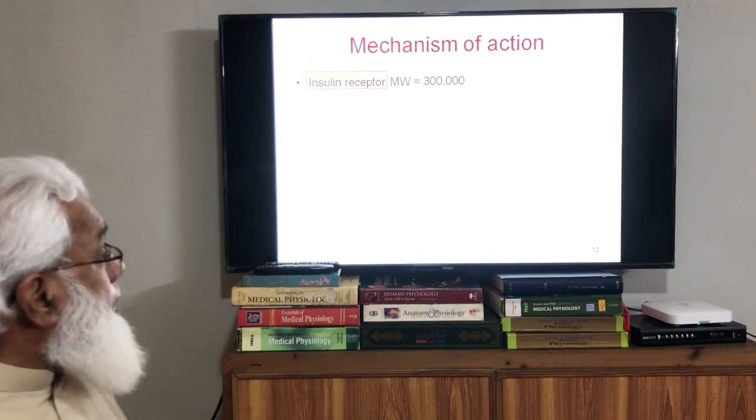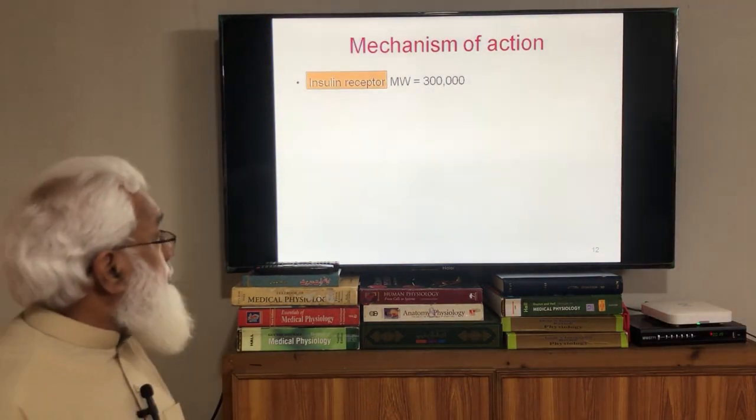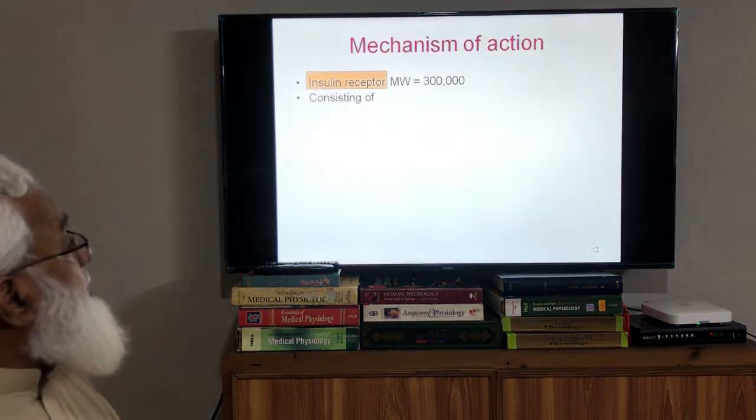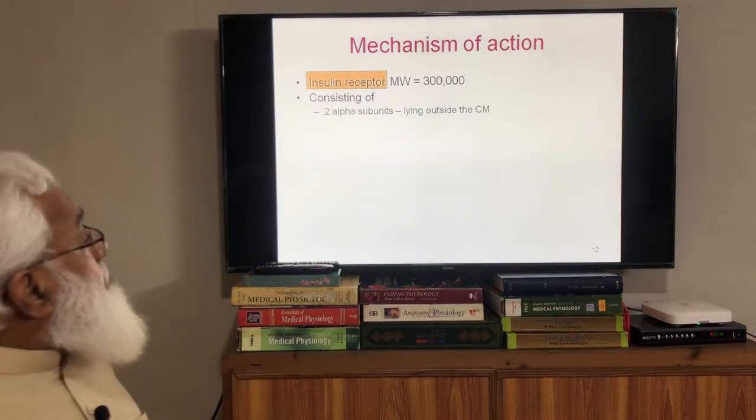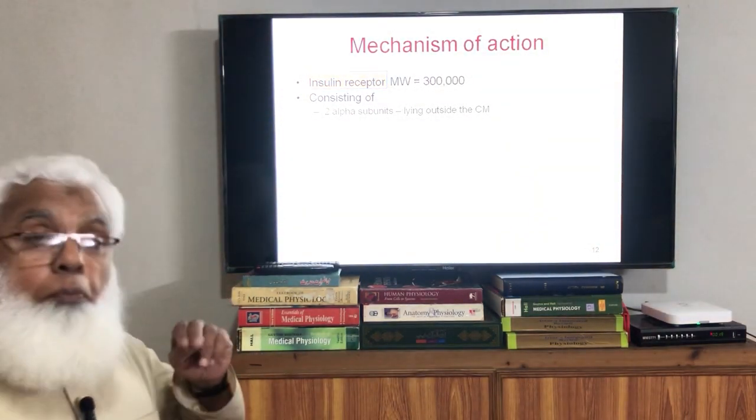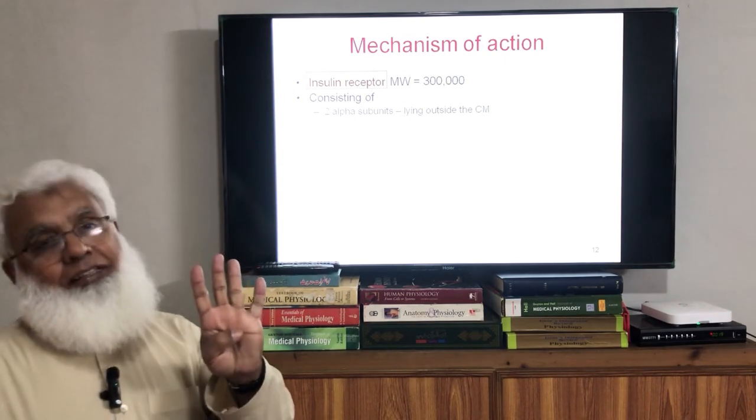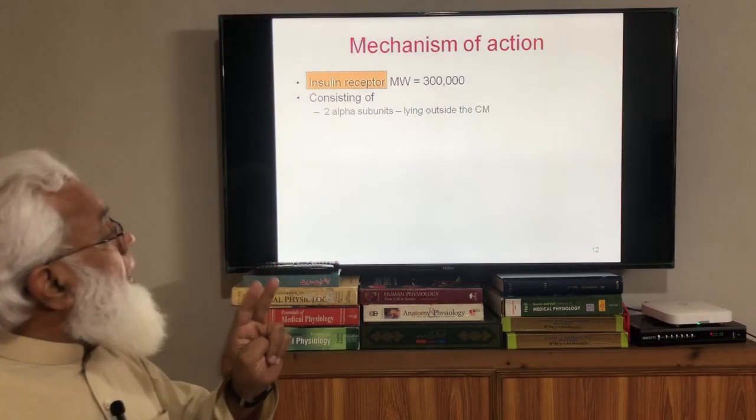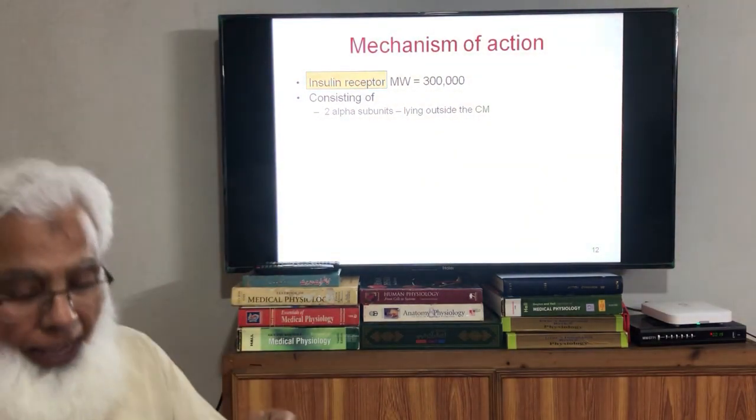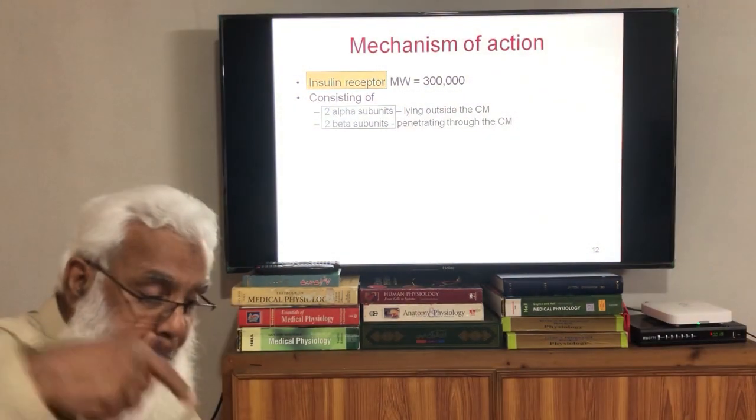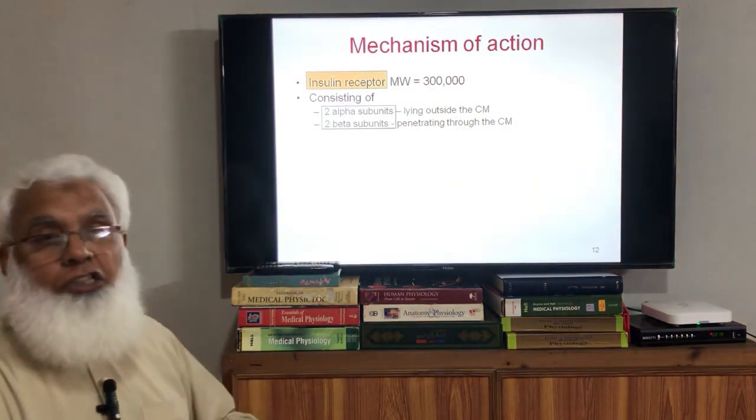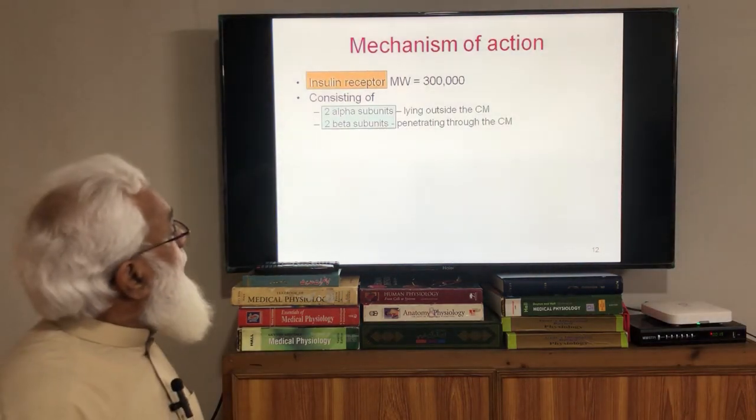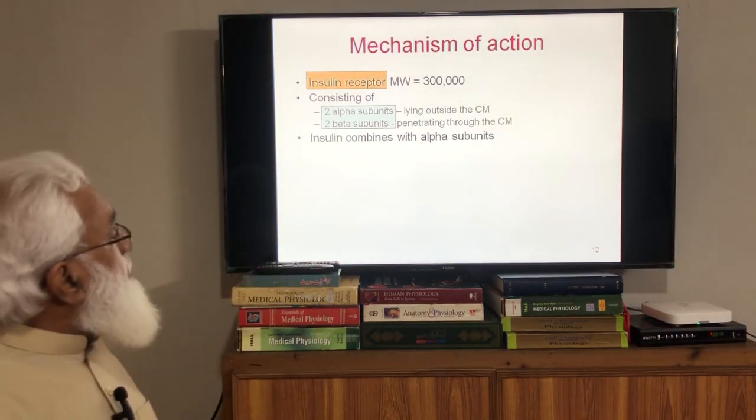The insulin receptor is a protein with a molecular weight of about 300,000. It consists of 2 alpha subunits and 2 beta subunits. There are 4 proteins, 2 alpha proteins and 2 beta proteins. The 2 alpha subunits lie outside the cell membrane, and the 2 beta subunits pass through the cell membrane, the lipid bilayer, penetrating through it. This is how the protein is structured.